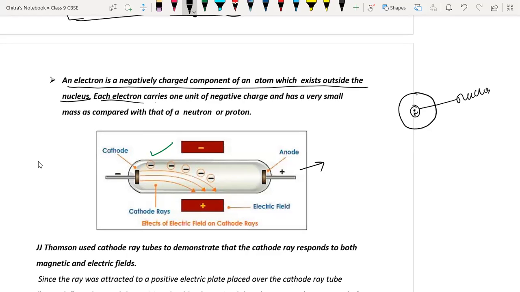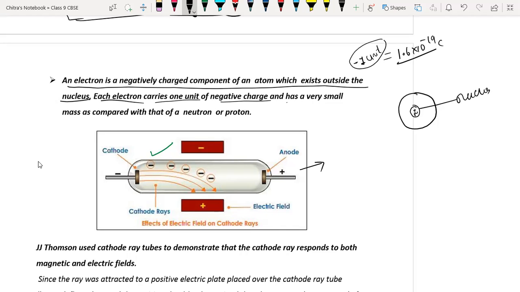Each electron carries one unit negative charge, and that charge on electron, which is 1.6 into 10 to the power minus 19 coulomb, is considered as minus 1 unit negative charge. But if someone asks you what is the charge on one electron, it is 1.6 into 10 to the power minus 19, and it cancels the positive charge of proton.